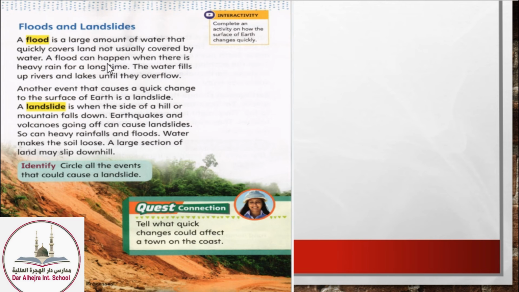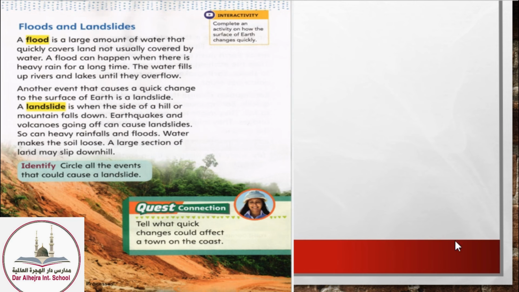When does the flood happen? It happens when there is very heavy rain, when it rains for a very long time, so the place fills up with water, or when rivers and lakes overflow.